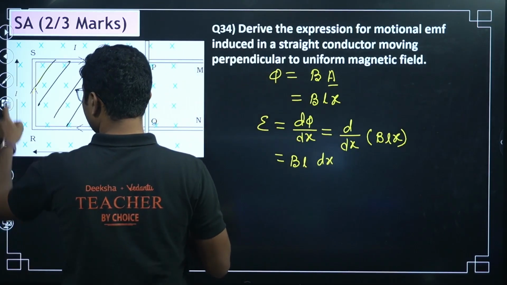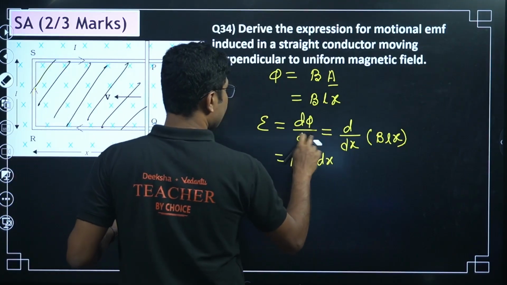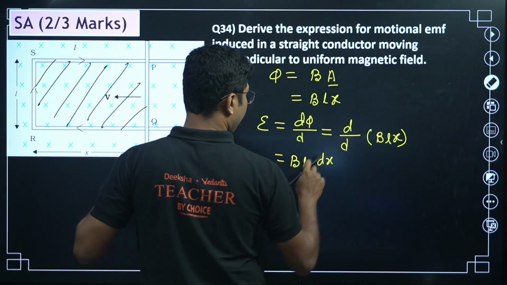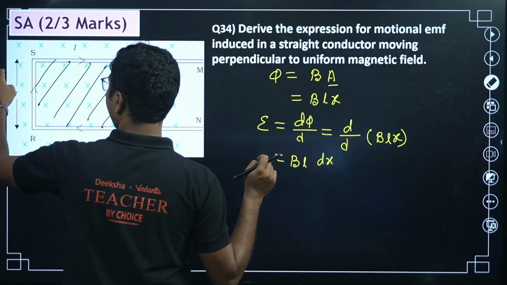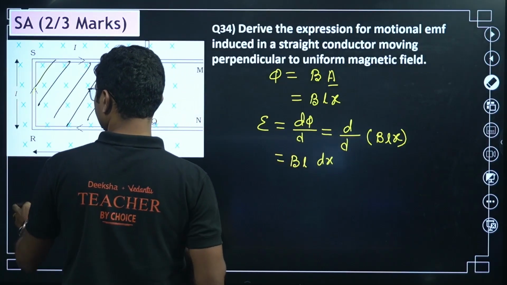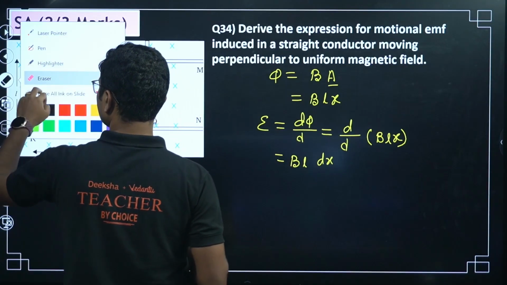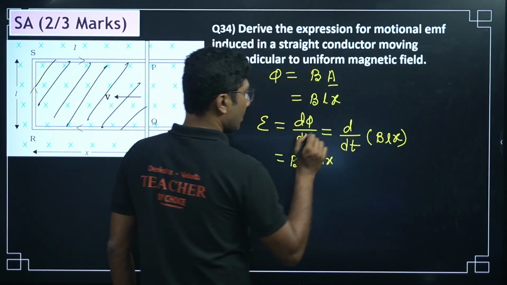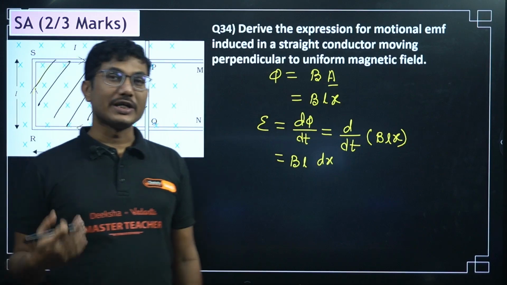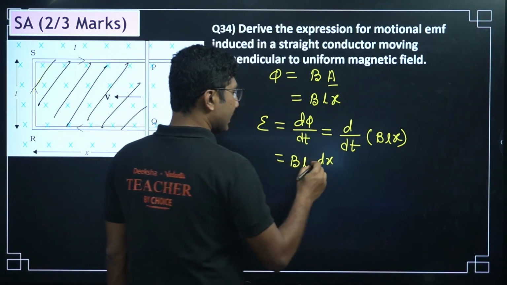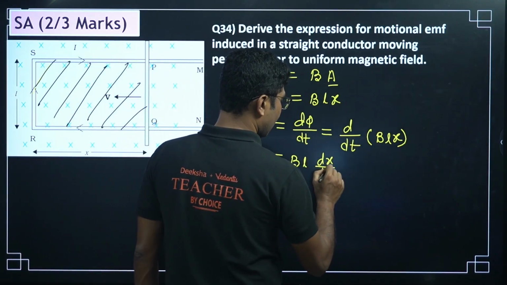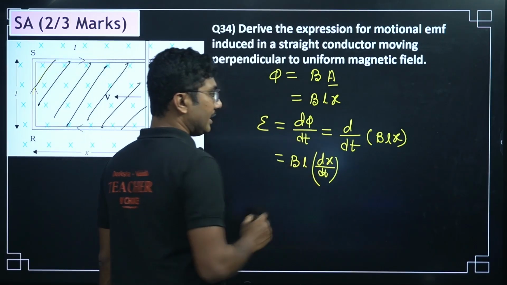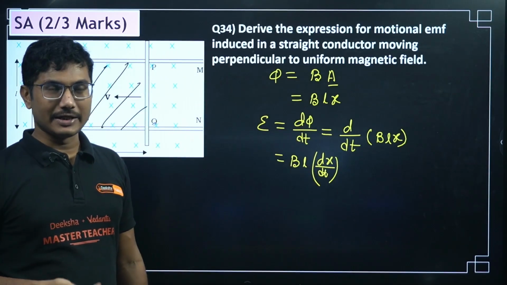Sorry, there was a mistake: it is the rate of change with respect to time. The flux has to change with time, not with x. So dx by dt. Now what is dx by dt?